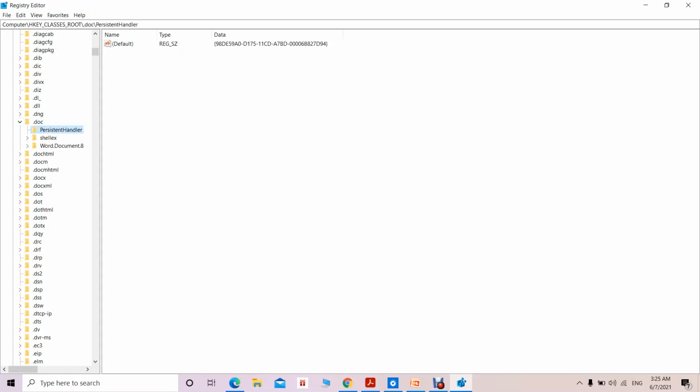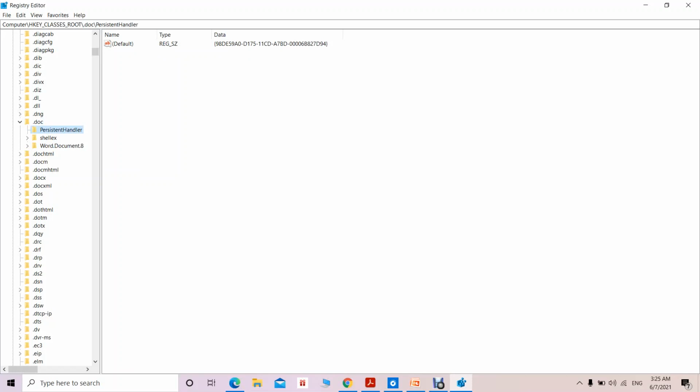The persistent handler is another kind of sub key under this doc. So doc is a key under the HKEY_CLASSES_ROOT root key, and under that we have a sub key, that is the persistent handler. This persistent handler indicates which application is consistently needed to open this particular doc file. So it is going to handle that.